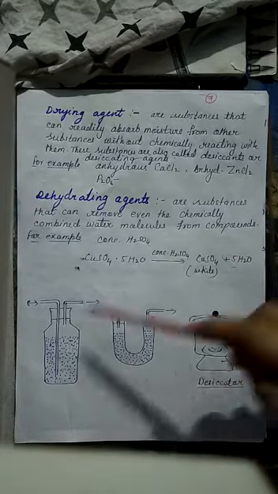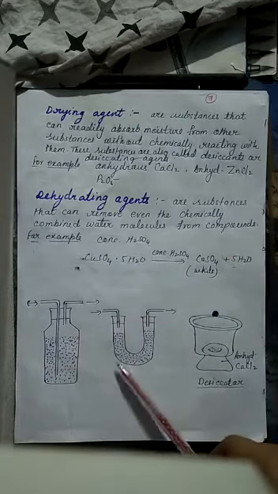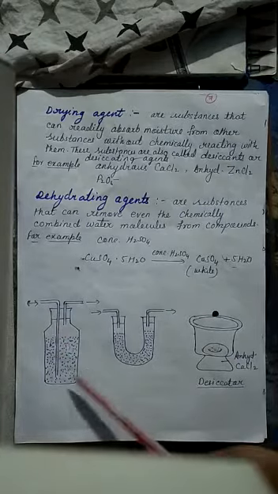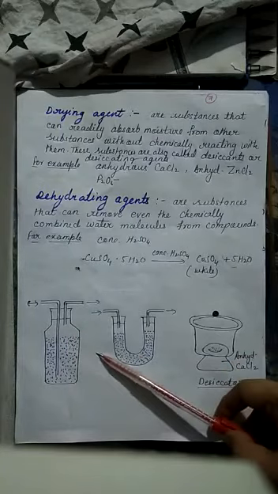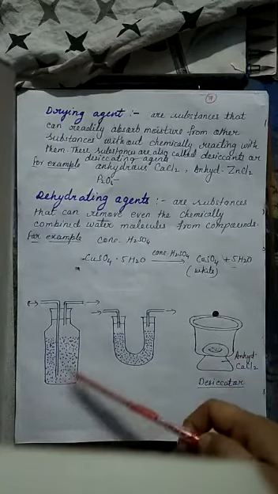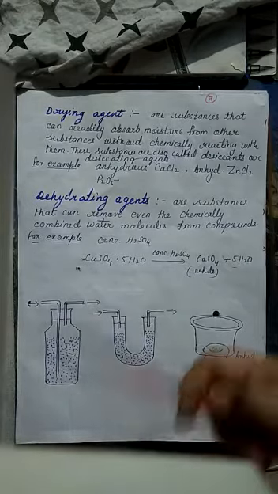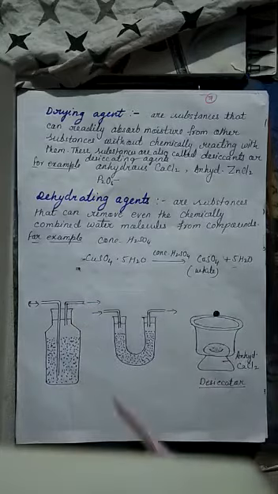These are some apparatus which are used to dry other substances. These two are used for drying different gases. When we pass the gases through this solution, here it is concentrated sulfuric acid, the moisture is absorbed by the concentrated sulfuric acid, and gases which cannot react with H2SO4 pass away.